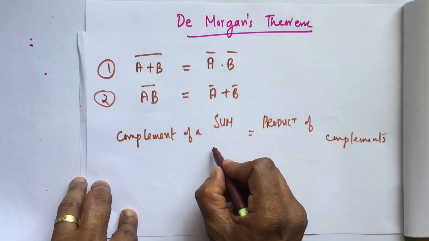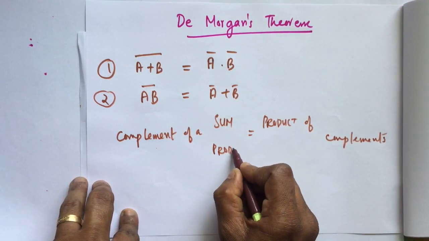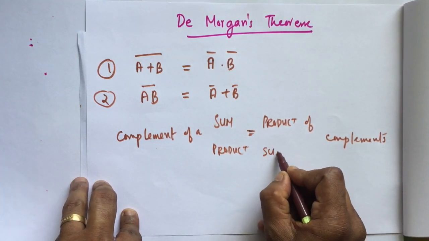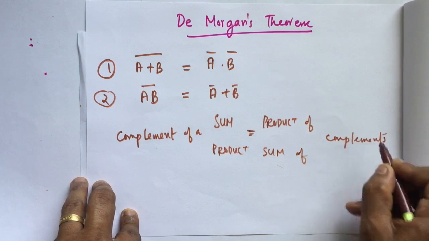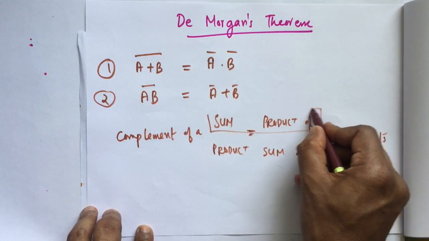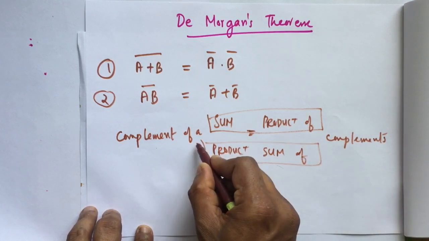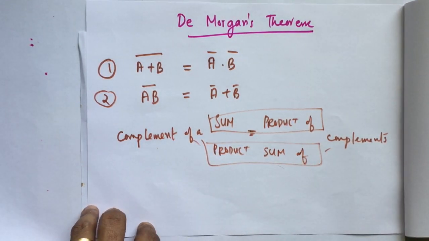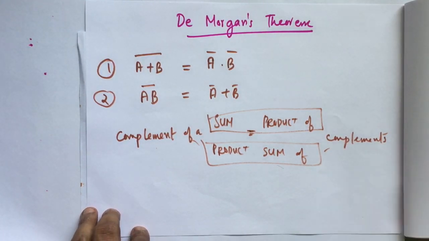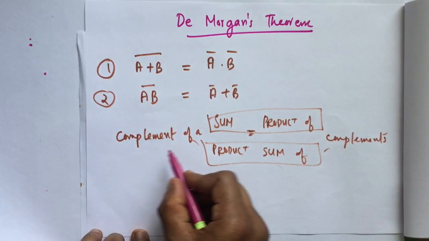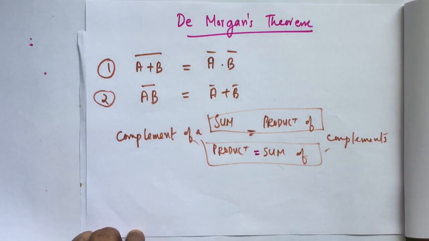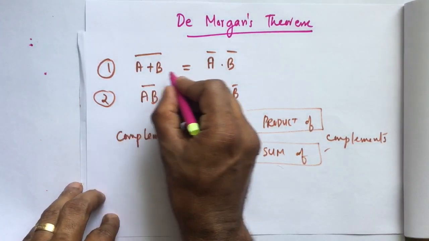Similarly, the complement of a product is equal to the sum of its individual complements. So this is one law, this is the second law. See, I have taken two variables.